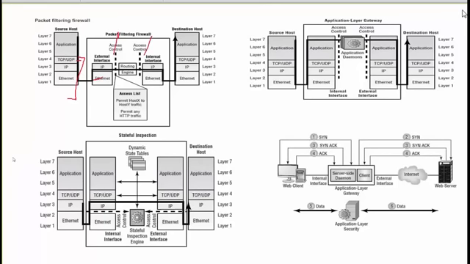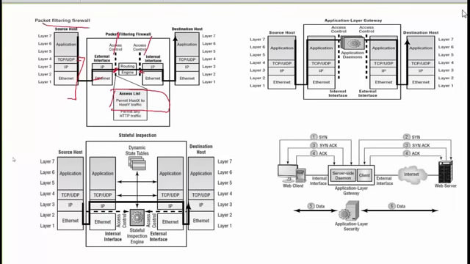So if any packet goes from the source to the destination, it needs to go through your router, and you need to define the ACL on both sides. It is stateless, meaning no connection table is maintained on the router. So everything that you need to apply, you need to apply in both directions. That is packet filtering.